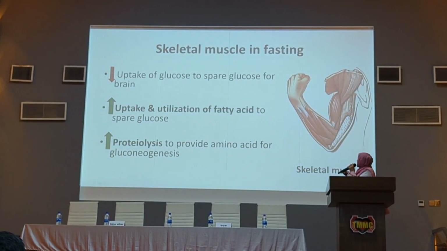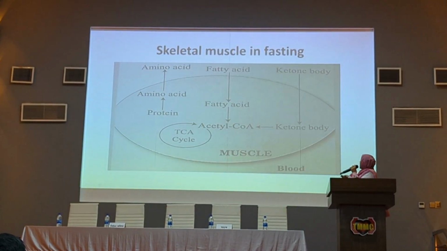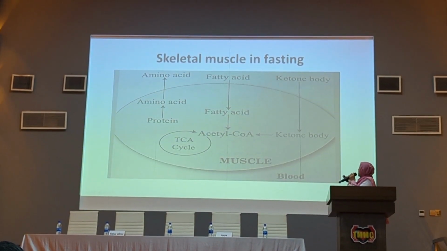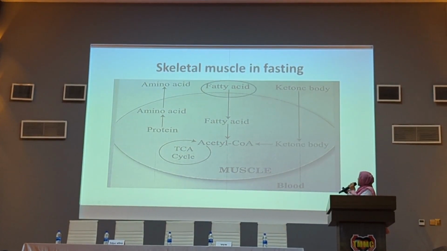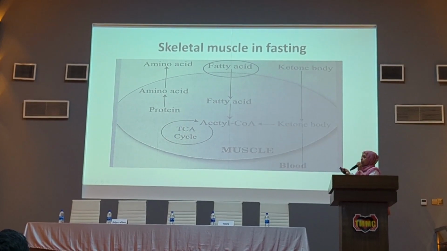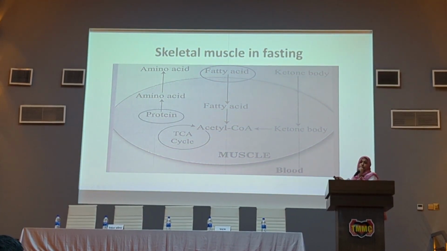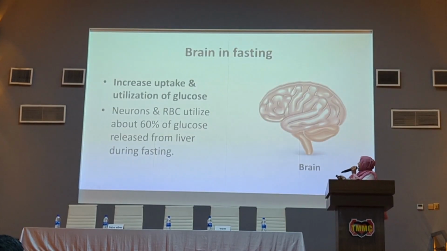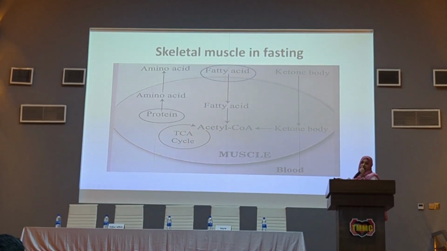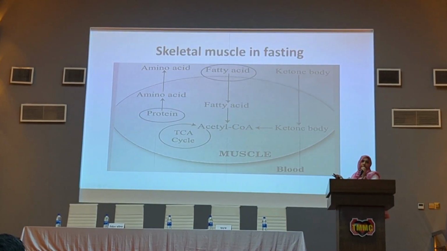Then skeletal muscle in fasting: uptake and utilization of fatty acids and increased proteolysis. This is another figure. Uptake of fatty acids provides acetyl-CoA and provides fuel for muscle contraction, and proteolysis occurs and provides glucogenic amino acids, and with the help of these glucogenic amino acids it provides glucose.